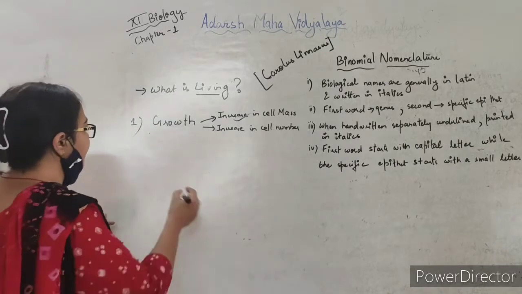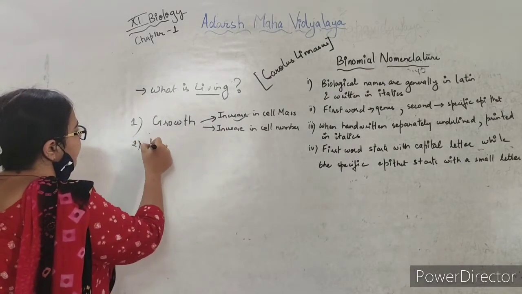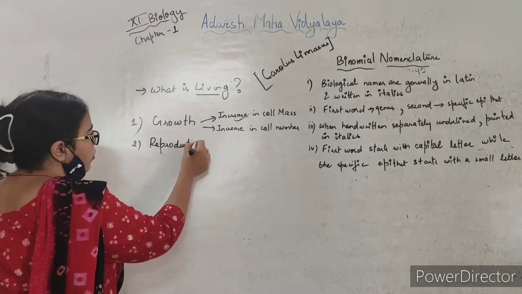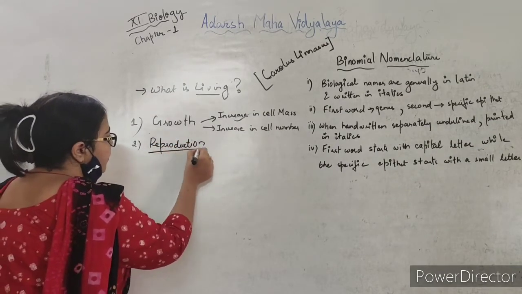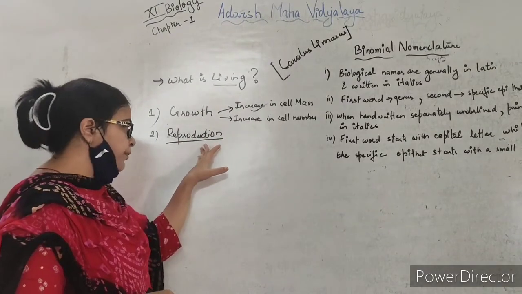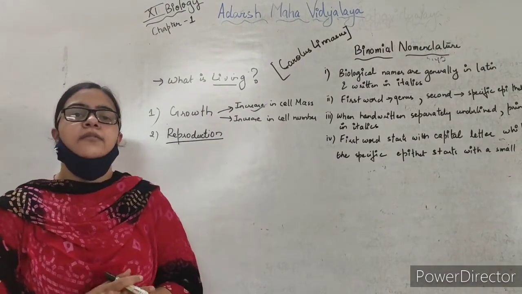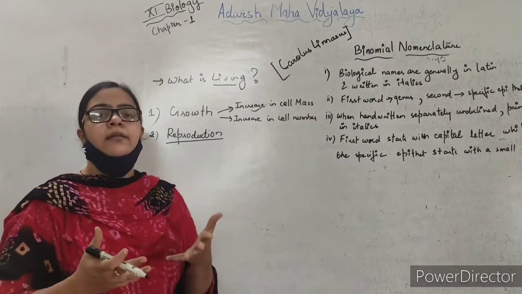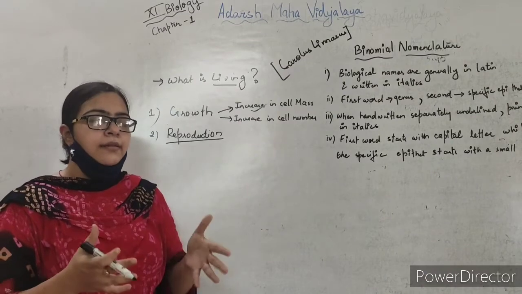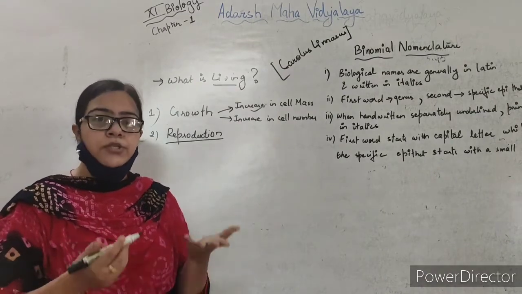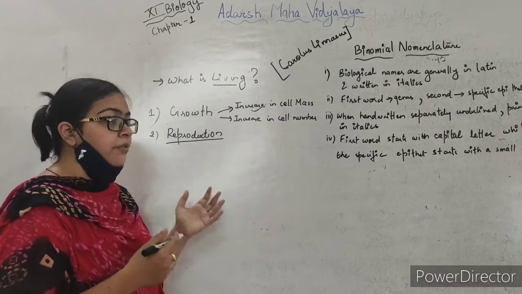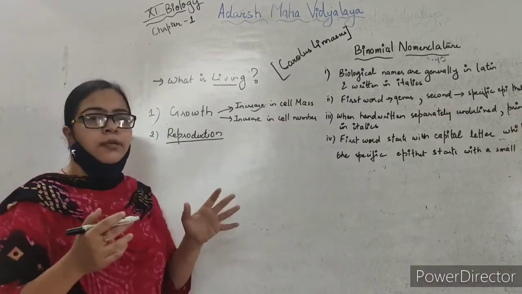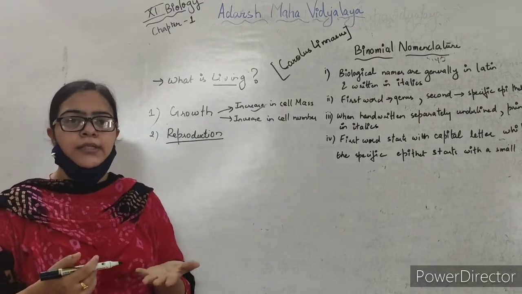So the next characteristic we take is reproduction. All living organisms reproduce. Reproduction is essential to maintain the species of the organism in this environment. If they don't reproduce, they will become extinct.